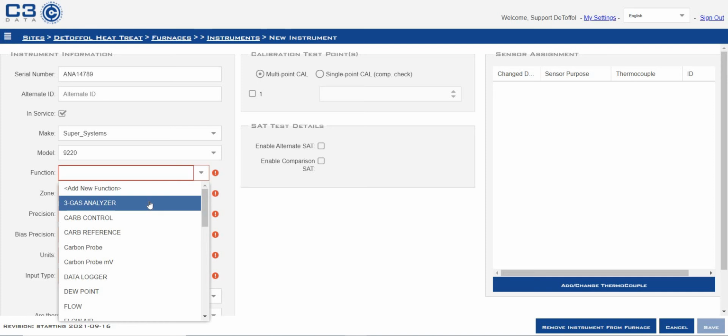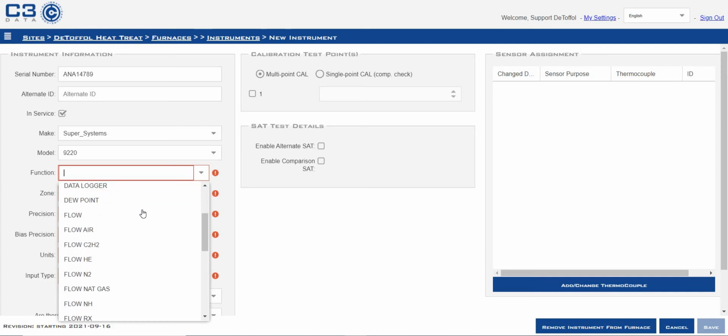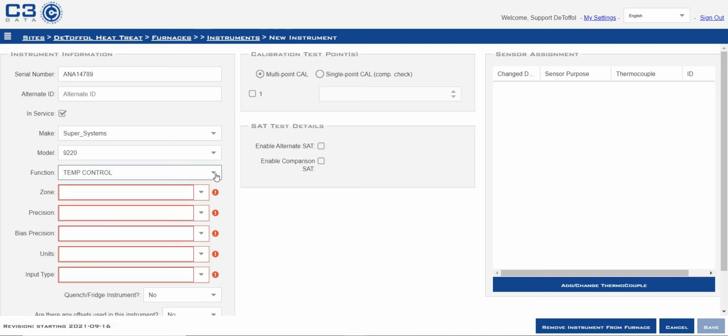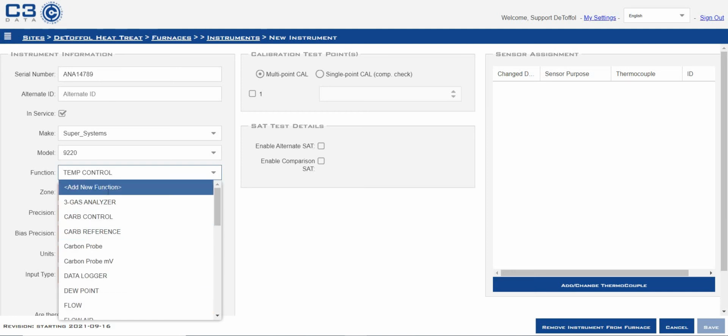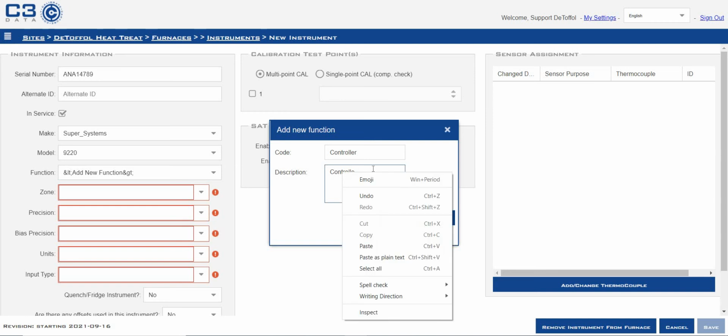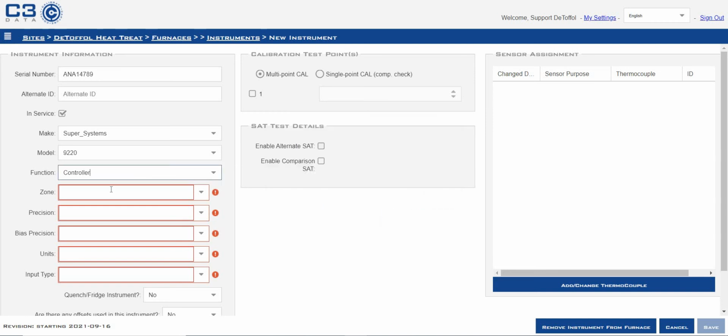Function is exactly what it sounds like. What is the function of this particular controller? This is going to be our temp control, or if you need to, you can add a new function yourself. Code is what will bring up the code on your report. Description is exactly what it is. I like to keep mine both the same. This is going to be just a controller. Put it in both spots. Save. Now you can see it's moved over here to the function area.